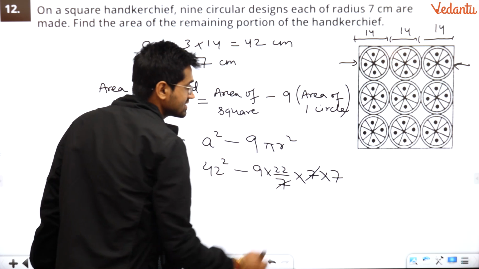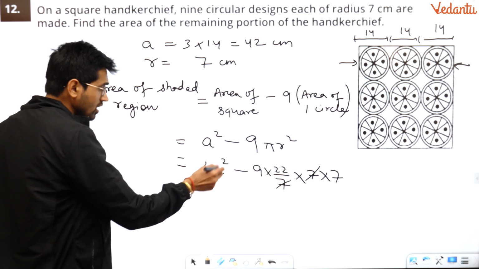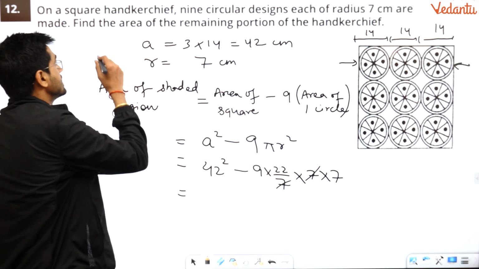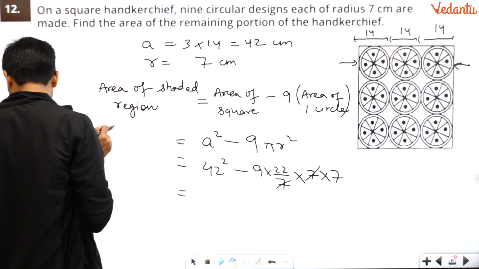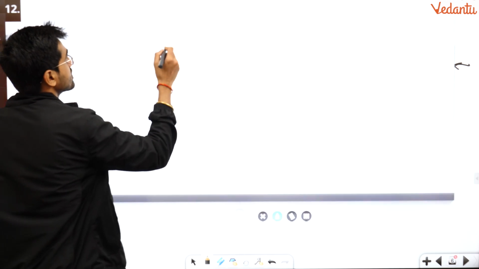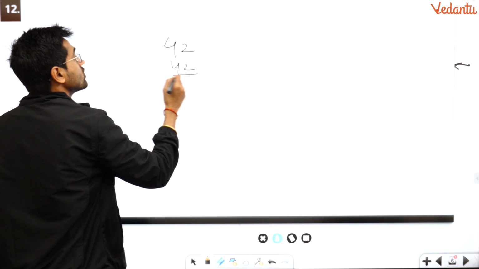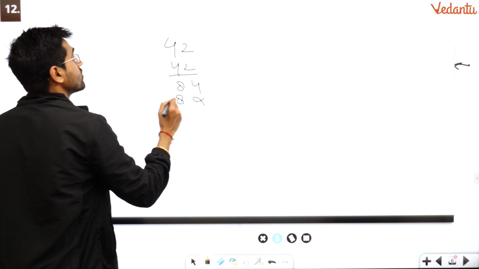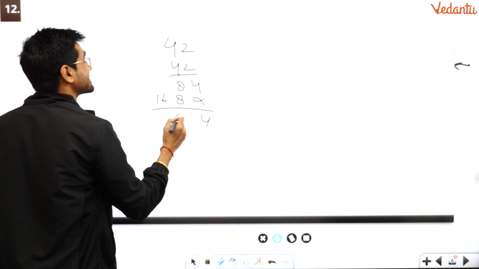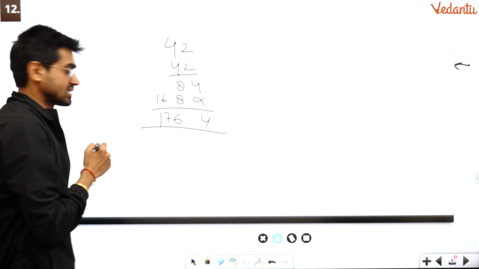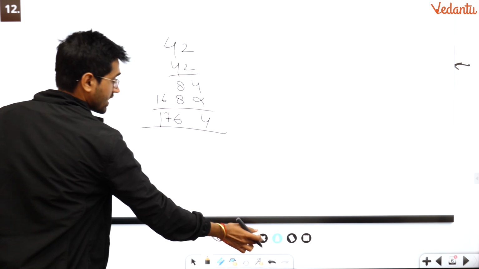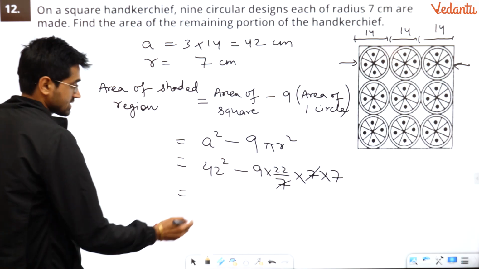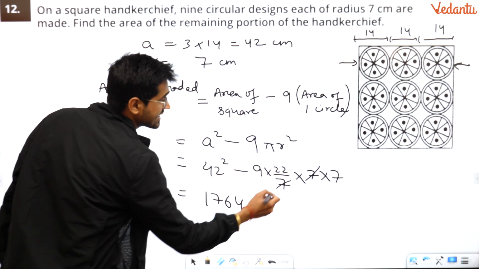So 7 cancelled. So 42 square you can find out. Let's find it fast. I'll bring my rough sheet. 42 into 42: 2 twos are 4, 2 fours are 8, 4 twos are 8, 4 fours are 16. This will be 4, 8 and 8 is 16, 7, 1. 1764. So I'll take up 1764 minus,